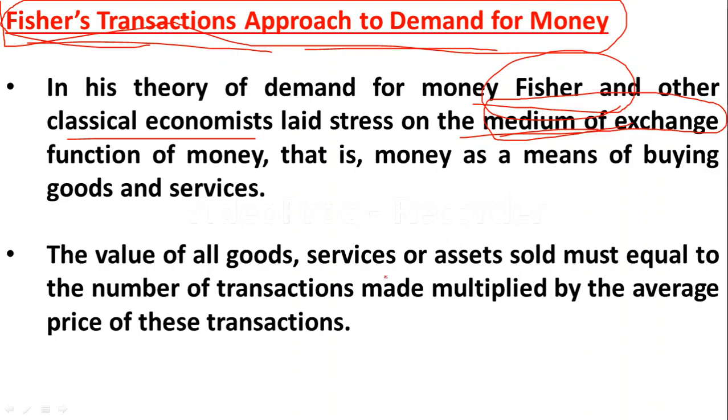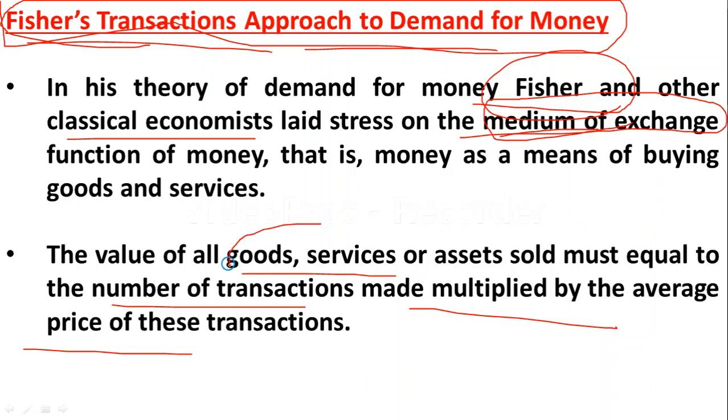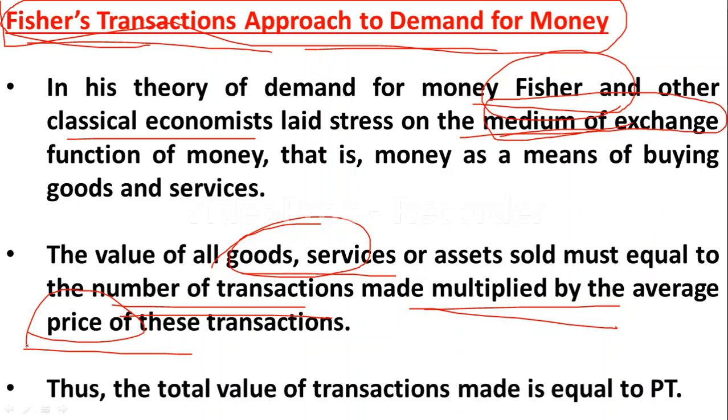The value of all goods and services or assets sold must equal the number of transactions made multiplied by the average price of these transactions. Thus the total value of transactions made is equal to PT. So the price level multiplied by the transactions made.